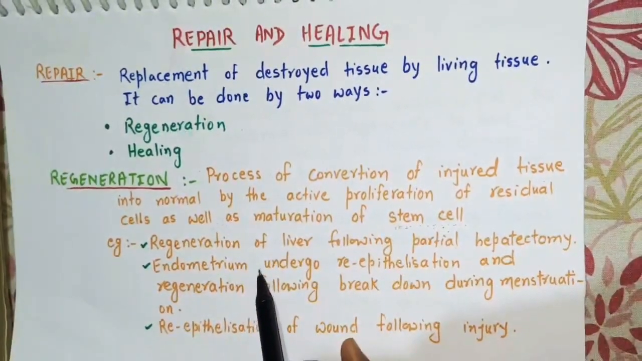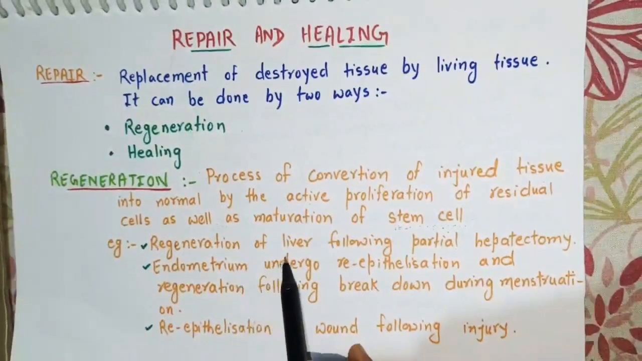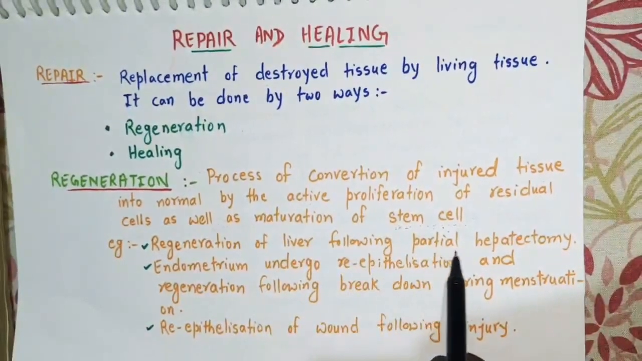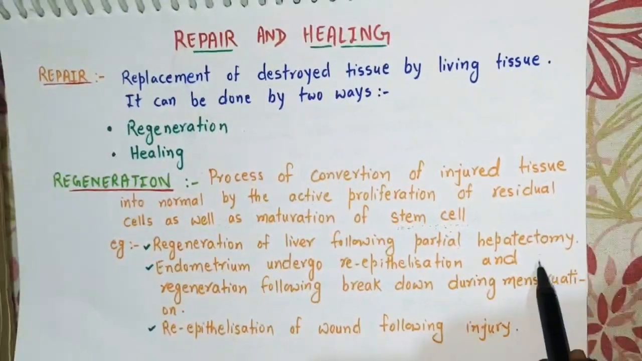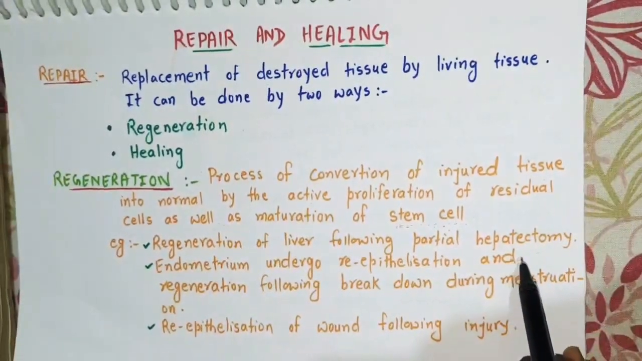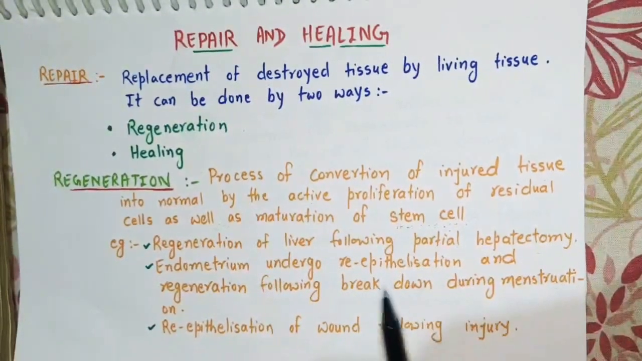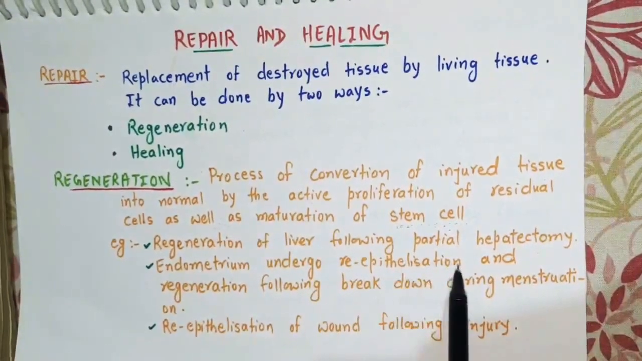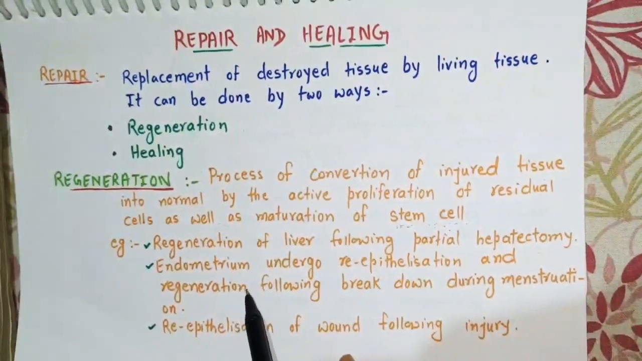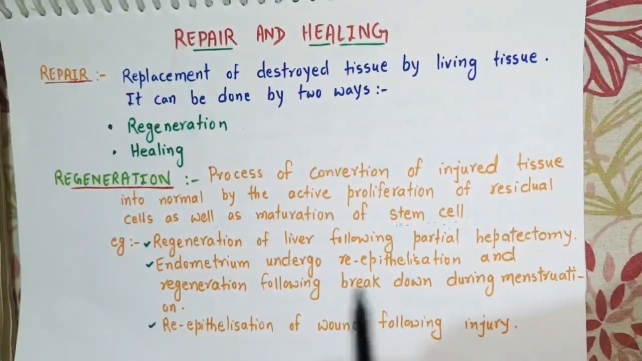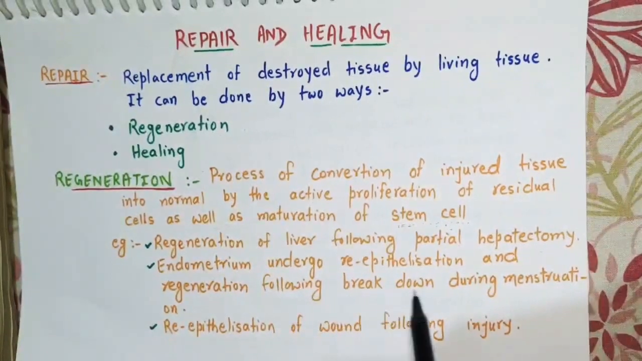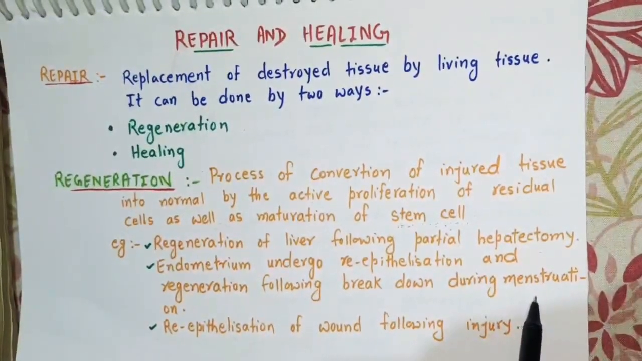Now come to the examples of regeneration. Regeneration of liver following partial hepatectomy. Partial hepatectomy means removal of some part of the liver, which will lead to complete regeneration of the liver after some time. Second example is endometrium undergoing reepithelialization and regeneration following breakdown during menstruation.